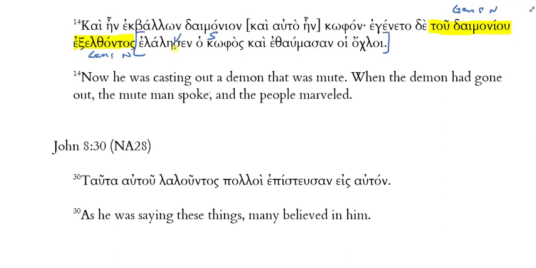I could say, "When you're crying, it makes me sick." That's present stem, if I were speaking Greek. Or "when you cried, it made me sick." That would be using the aorist stem, okay? So "when" is sort of ambiguous in terms of the temporal nature. Exelthontos is an aorist participle, and so the idea here is that the coming out happened first, right? And then the mute man speaking happened second.